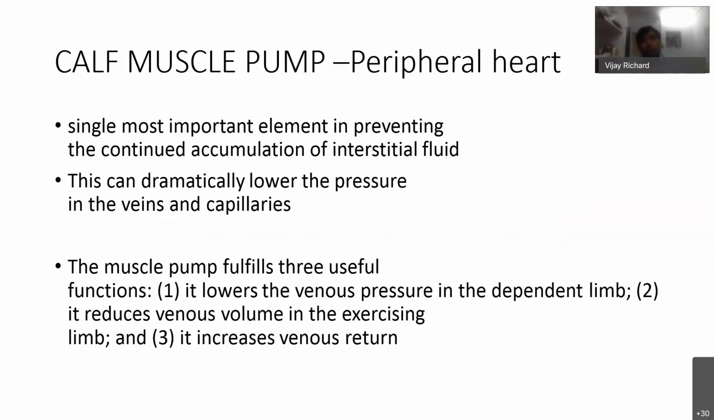The single most important element in preventing the continued accumulation of interstitial fluid is the calf muscle pump. The calf muscle pump is called the peripheral heart, as I told before. This can dramatically lower the pressure in the veins and the capillaries. So when we walk, when there is an intact calf pump and an intact valvular system in the veins, the venous pressure in the GSV decreases. When the calf pump or the valvular system is not intact, then there is ambulatory venous hypertension on walking.